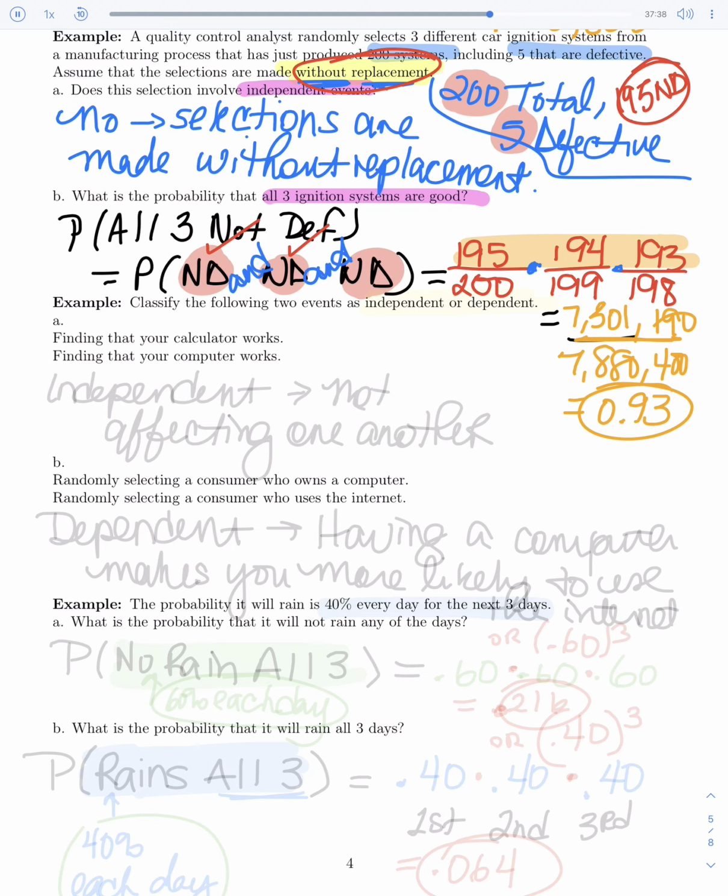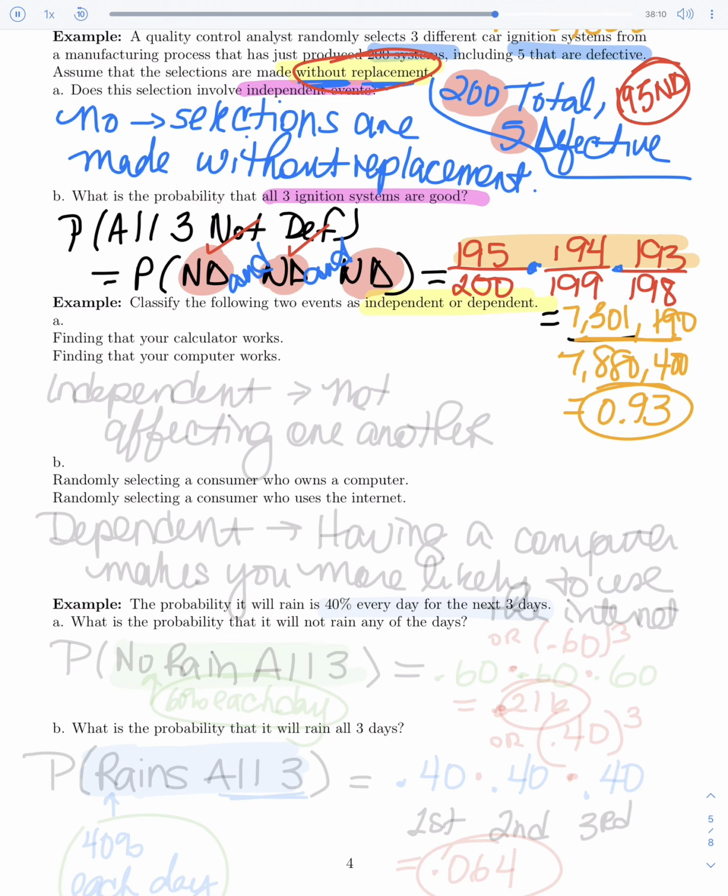Let's take a look at these next two examples and their two events, and see whether or not these events would be independent or dependent. And this takes more of a rational thought process, just thinking about what's going on. On this first one, finding that your calculator works is one event, finding that your computer works is another. Whether or not these are independent or dependent is based on whether or not one affects the other.